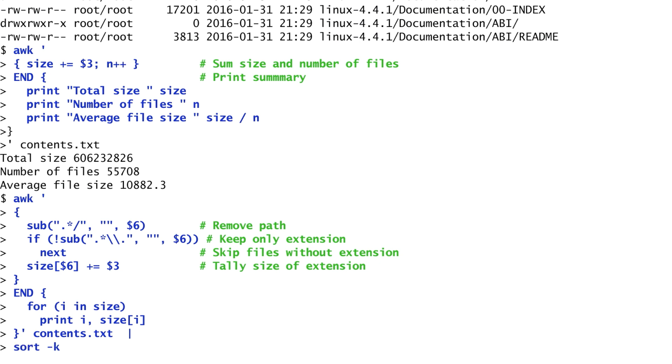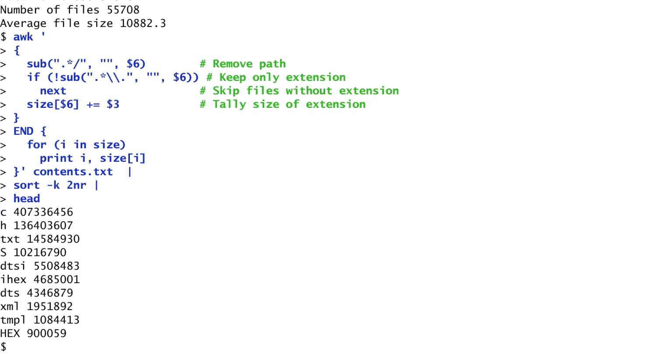Finally, I sort the result in reverse numerical order by the second field and select the first few records with head. Thus, we get the file extensions associated with the largest amount of source code. We see that first come some C files, then the header files, the text files, the assembly files, and so on.